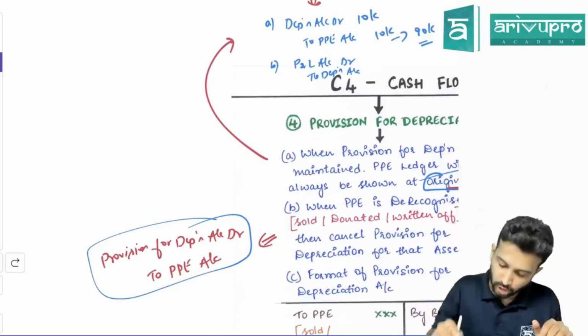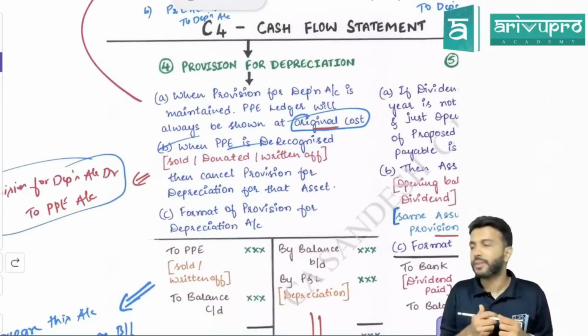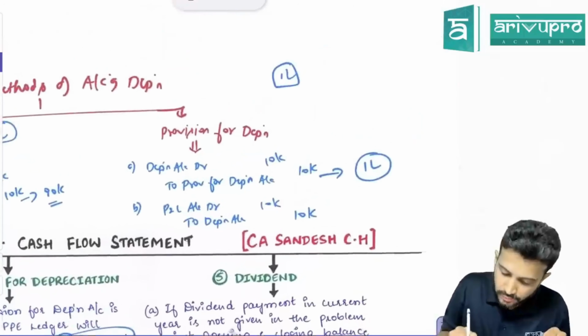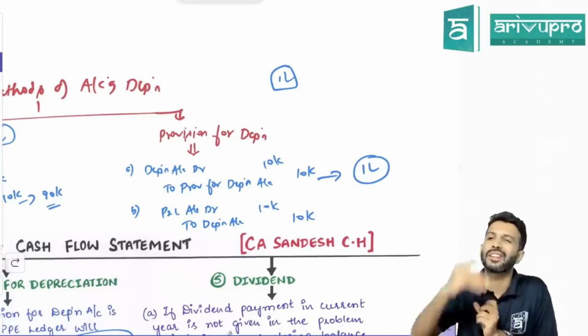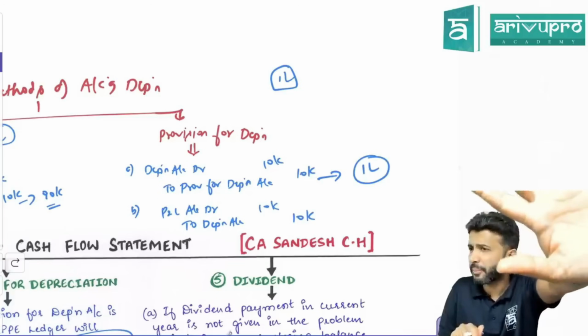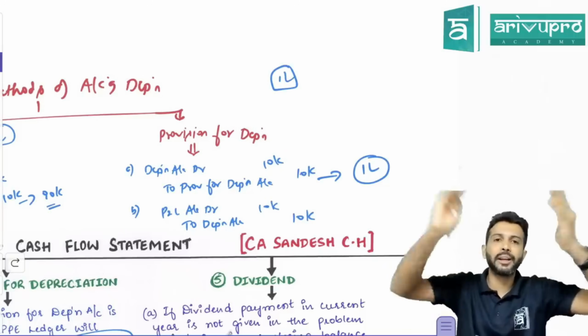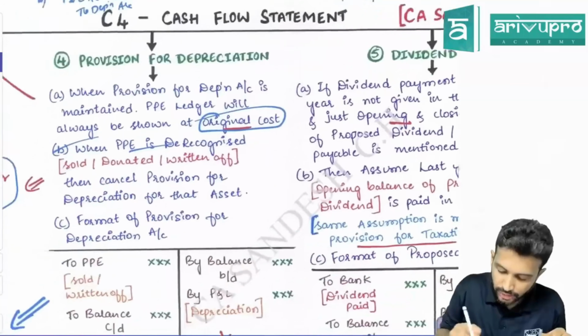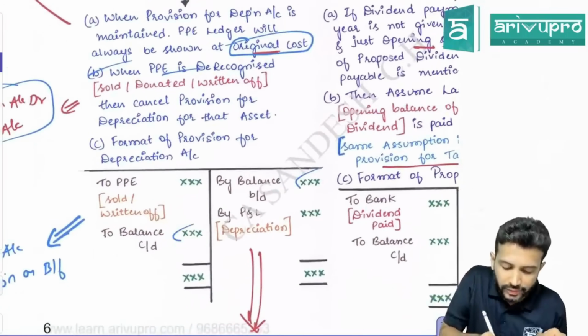Yes, sir. That is one. That's what I've written over here. Done? Okay. So in provision for depreciation, I've given. So check, sir. Provision for depreciation we just discussed. It has what balance? Any provision for that matter has what balance? Credit balance. That means it is like a liability. Where will a liability's opening balance come when you prepare a ledger? Credit side. So you'll write by balance brought down. Opening balance comes on the credit side, meaning closing balance on the debit side.